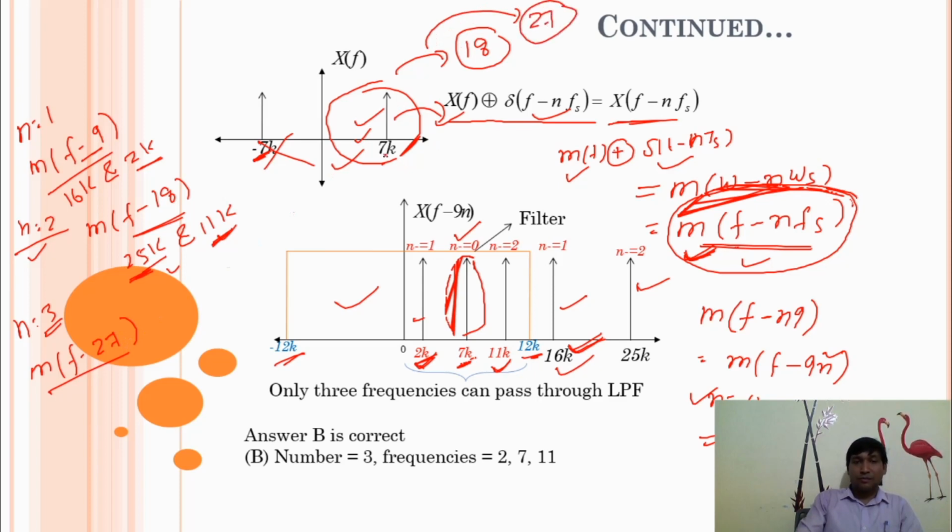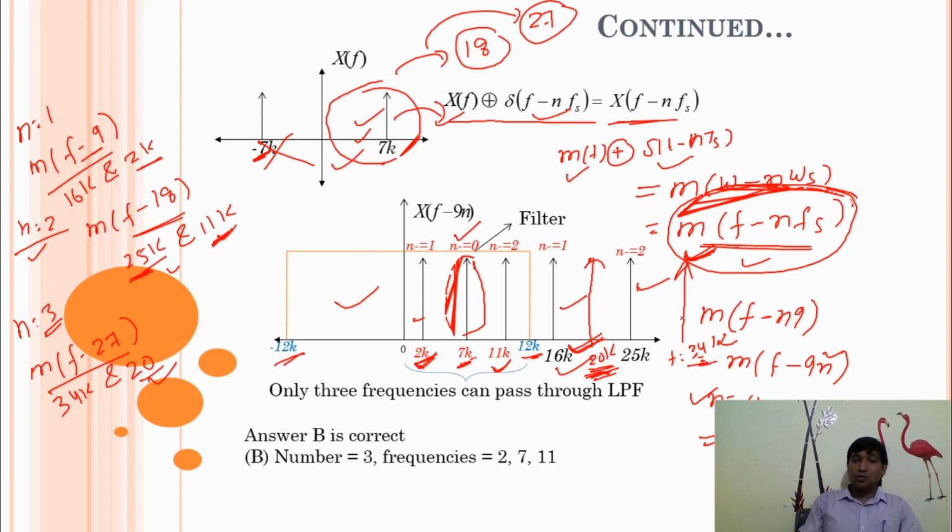So 27 plus 7 is 34k, and the next impulse is 27 minus 7, which is 20k. So at n equal to 3, there will be two impulses, at f equal to 20k and f equal to 34k.